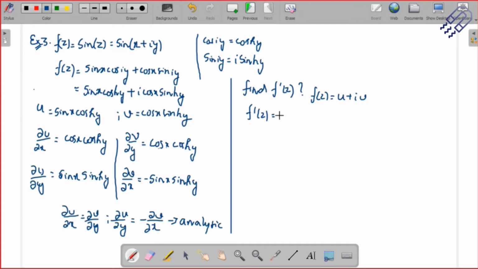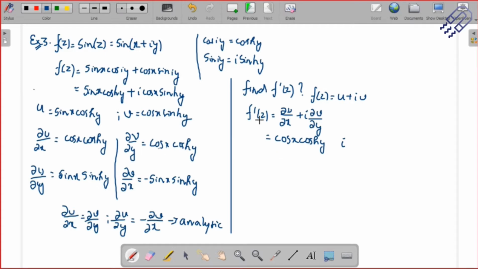So f dash z can be written as del u del x plus i del v del x. Del u del x we have already found out: cos x cos hyperbolic y, and then i times del v del x.